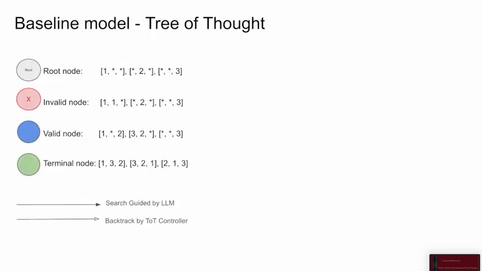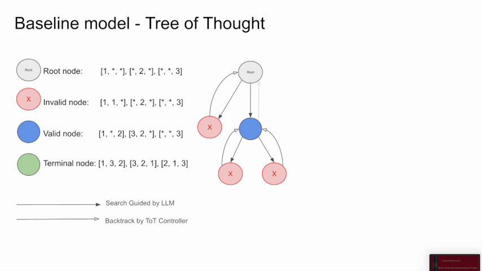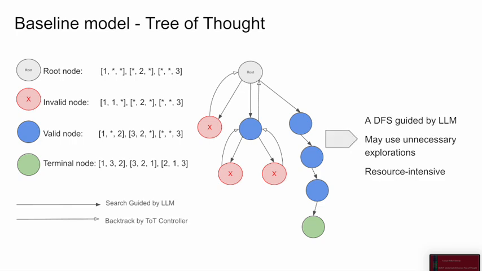In the tree of thought framework, the root node represents the problem, and the LLM proposes next steps to explore the solution space. If an invalid node is reached, it backtracks to a previous state and explores other options, repeating until a terminal state or solution is reached. This process, a depth-first search guided by the LLM, can be resource-intensive due to exploring invalid paths unnecessarily.